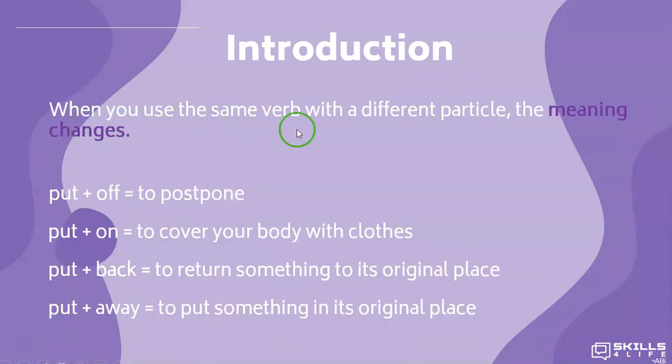When you use the same verb with a different particle, the meaning changes. For example, put plus off means to postpone. But put plus on means to cover your body with clothes. Put plus back means to return something to its original place. And put plus away means to put something in its original place.